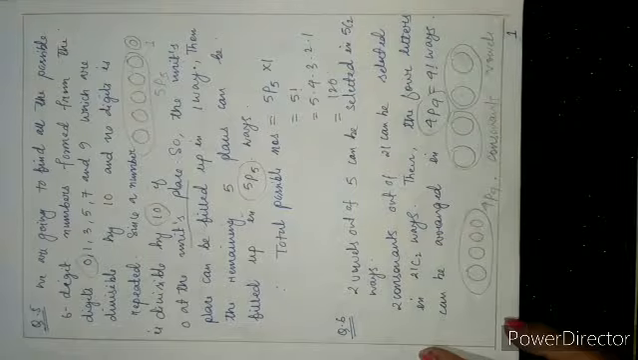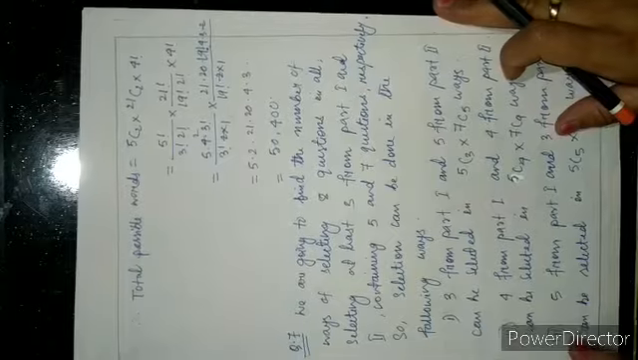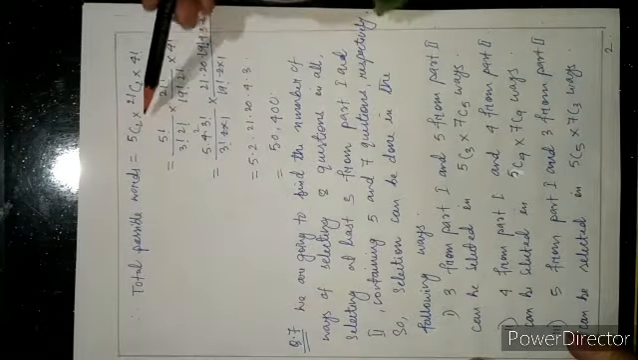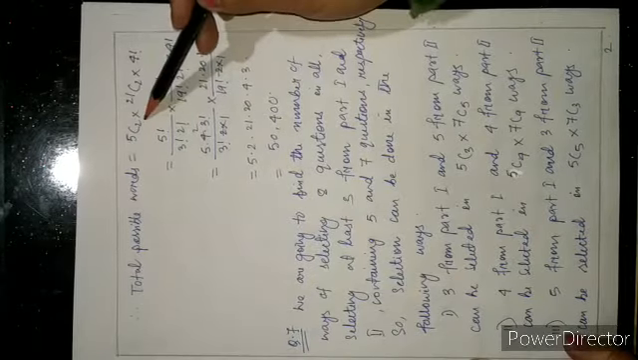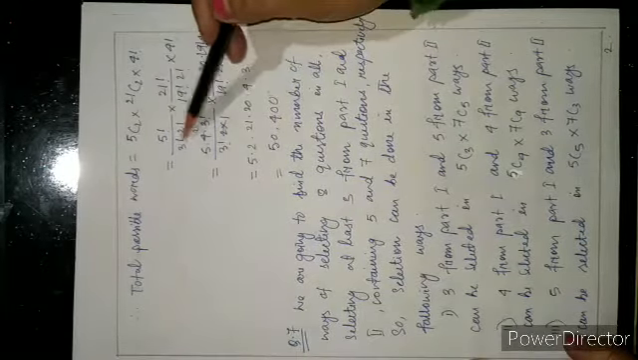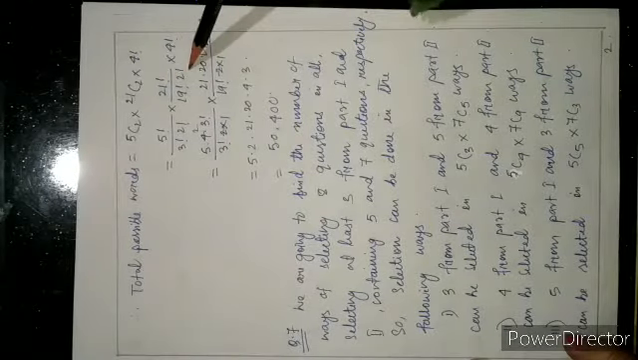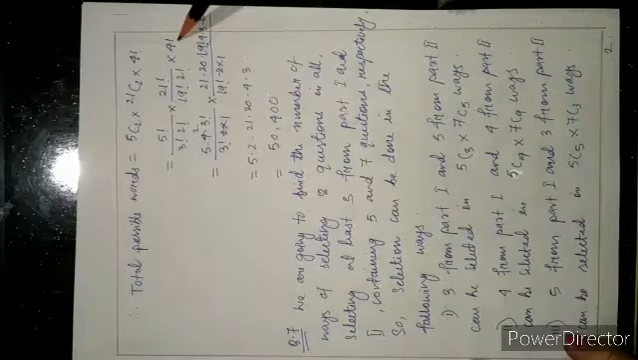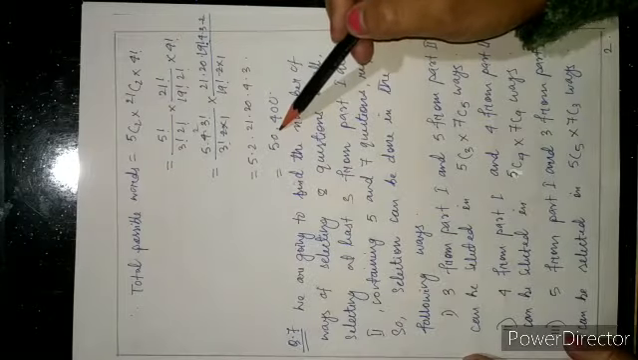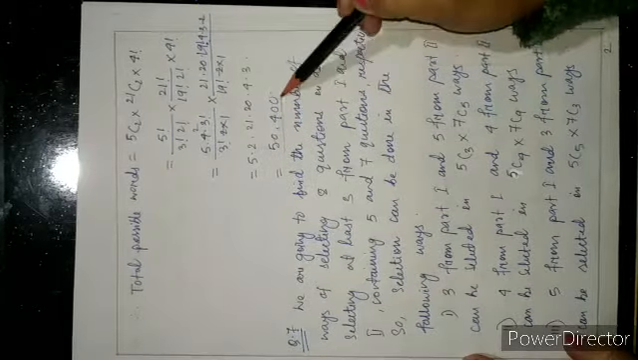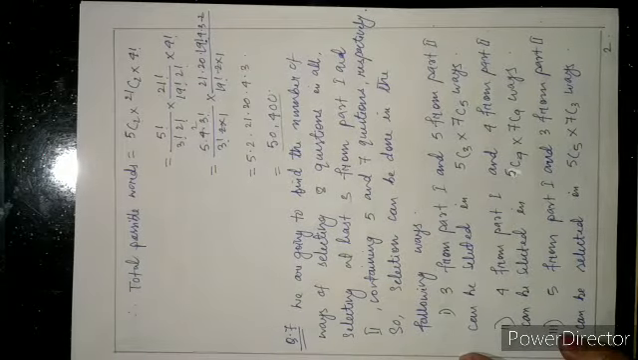Then by the principle of multiplication, the total possible words is equal to 5C2 into 21C2 into 4 factorial. 5C2 means 5 factorial by 3 factorial and 2 factorial, and 21C2 is 21 factorial by 19 factorial into 2 factorial, into 4 factorial. Then reducing, we get 50,400, which is the total number of possible ways.